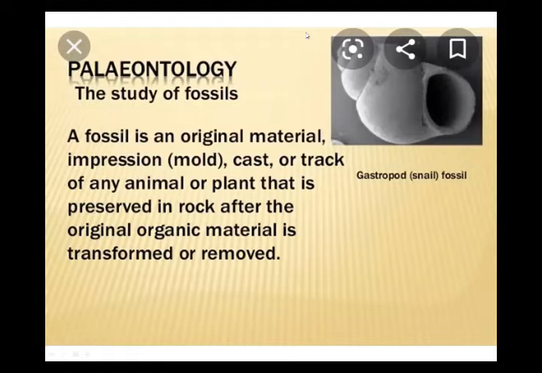Next is paleontology. It is derived from the word paleos, meaning ancient, very old, and ontos, meaning being or organisms. So it is a study of living organisms that were in the remote past and are now found as fossils. We have two types of living organisms, plants and animals, so paleontology is further divided into paleozoology and paleobotany. It is a study of fossils. These living organisms are not alive; they were in the remote past.